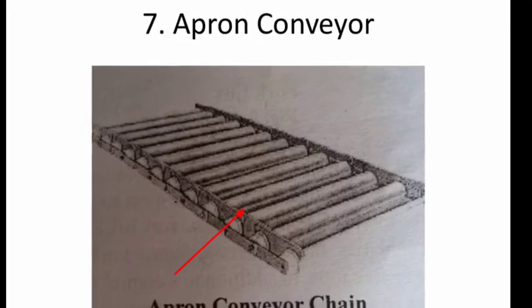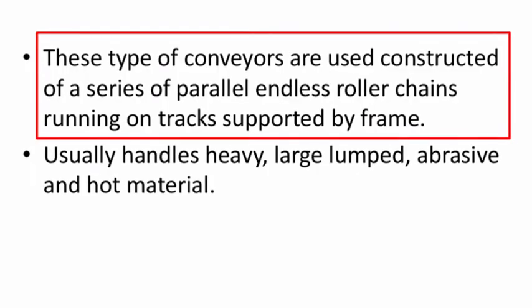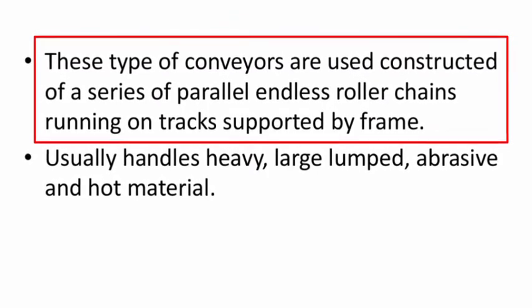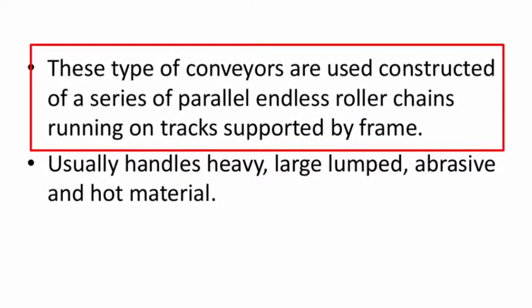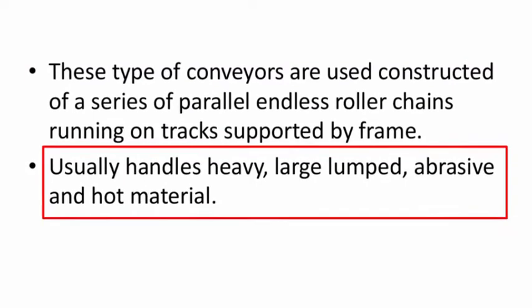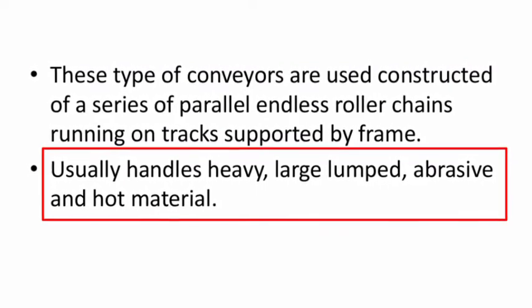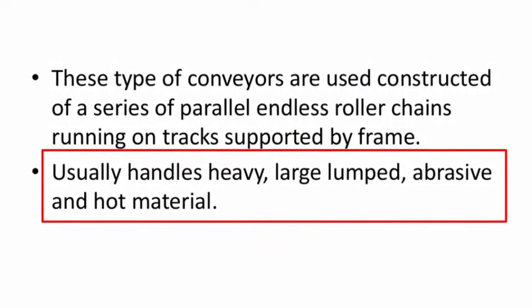This picture shows the apron conveyors. This type of conveyor is constructed of a series of parallel indexed roller chains running on a track supported by the frame. This conveyor usually handles heavy, large lump, abrasive and hot materials.